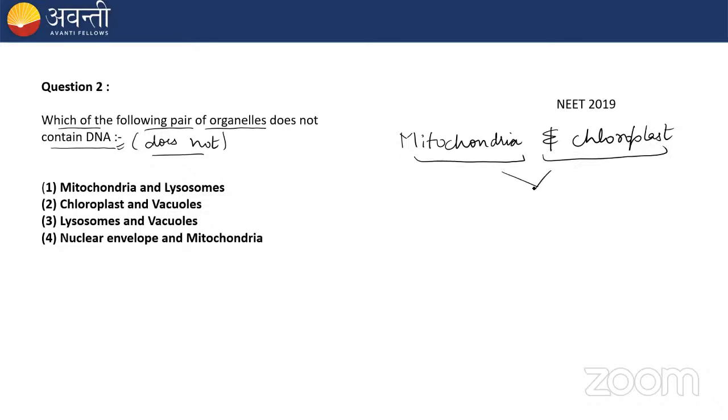They contain their own genetic material. I told you that they have a prokaryotic origin, so their genetic material is similar to prokaryotes, which is double-stranded, circular DNA.